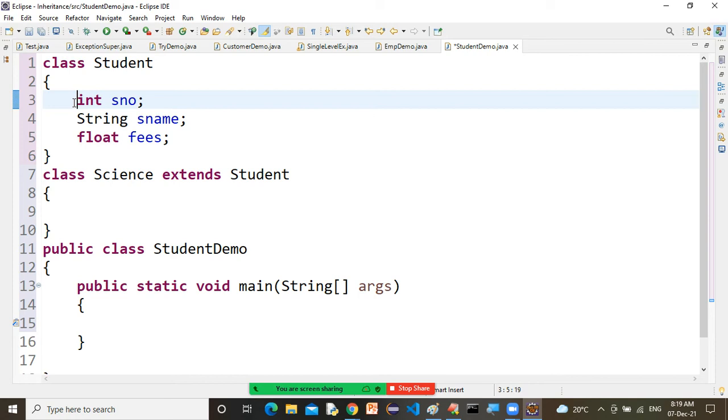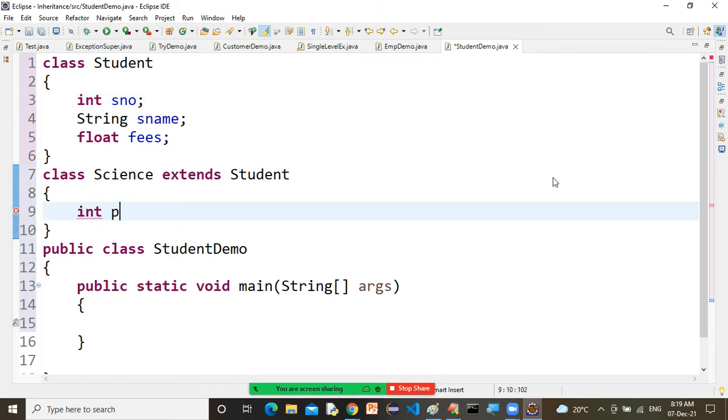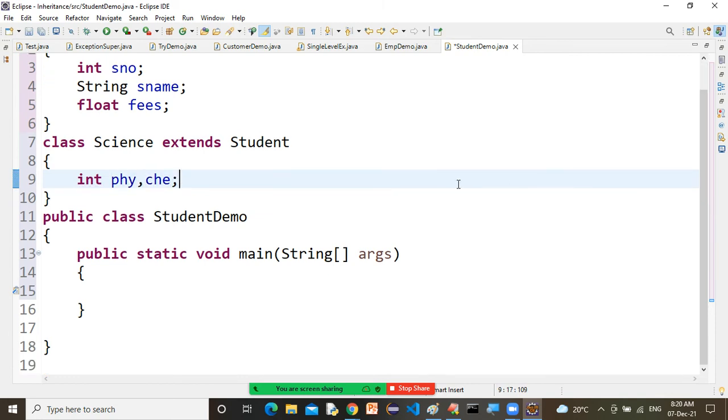After inheritance, I will give you the idea of access modifiers, because to learn access modifiers, inheritance is compulsory. So it is not by default private, sir. By default it is default. That means it is visible in the Science class. Now here, int physics, chemistry.